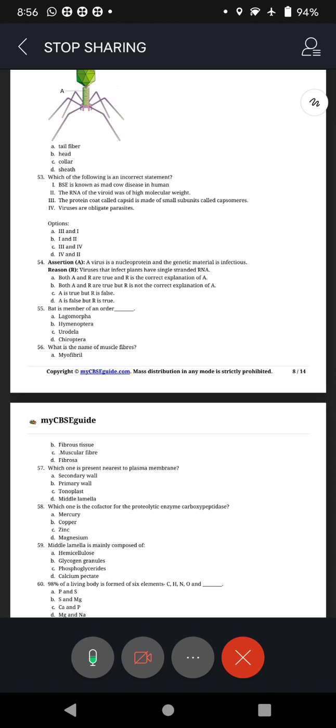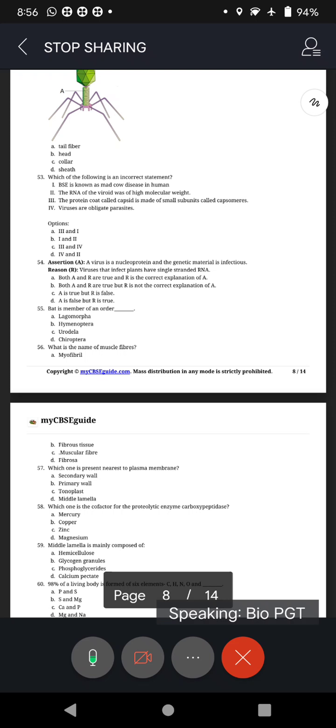RNA single strand. Now, A, both A and R are true and R is the correct explanation of A. B, A and R are true but R is not the correct explanation of A. C, A is true but R is false. D, A is false but R is true.